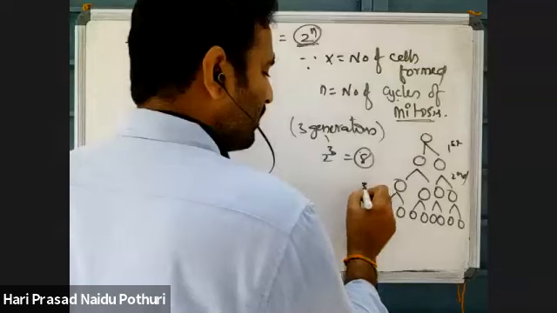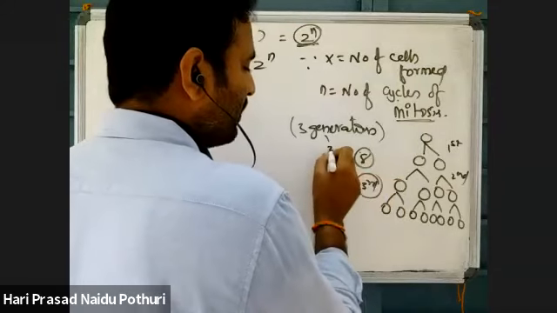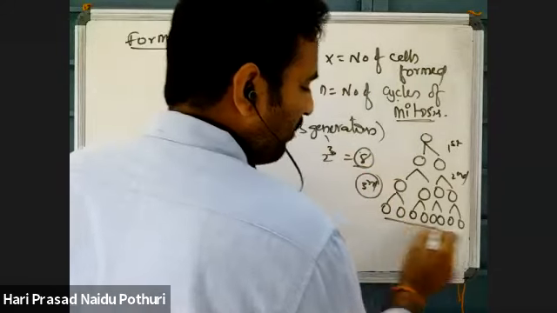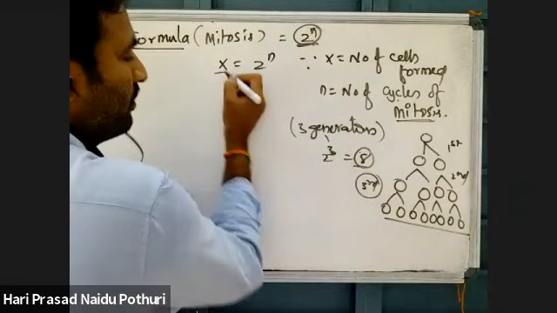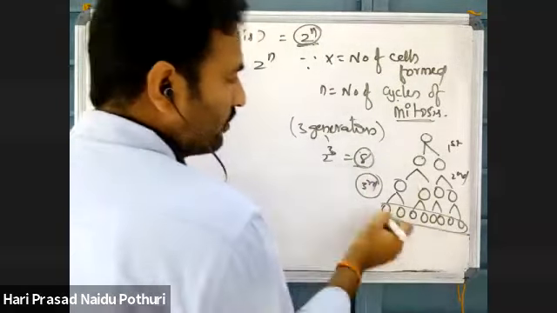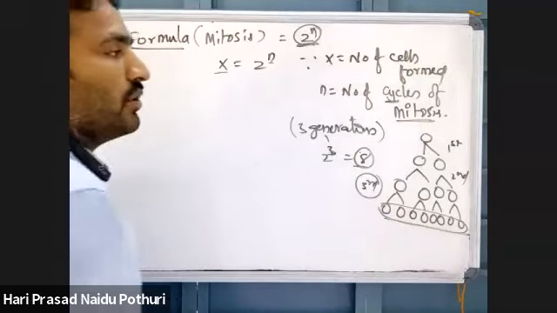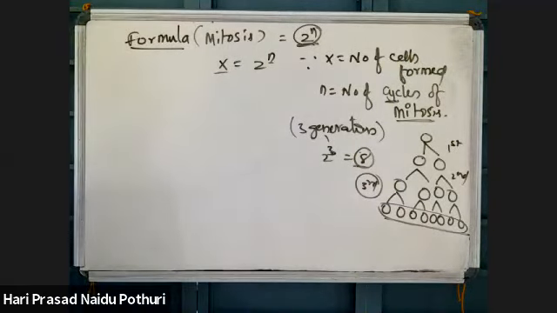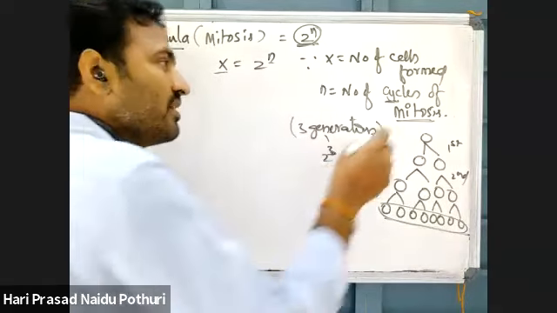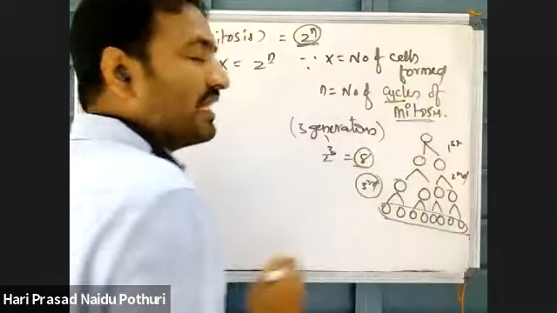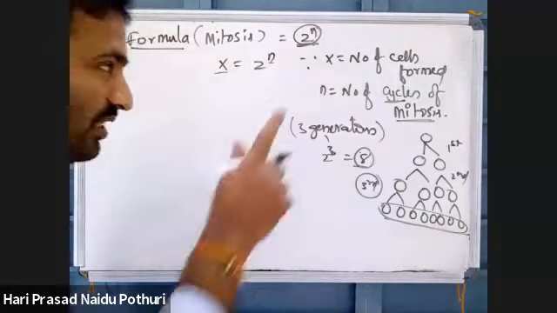By the third generation, there is formation of 8 daughter cells. So here x is the number of daughter cells produced and n is the number of mitotic cycles or mitotic generations. The number of divisions is different, the number of cycles is different. I will tell you the difference.